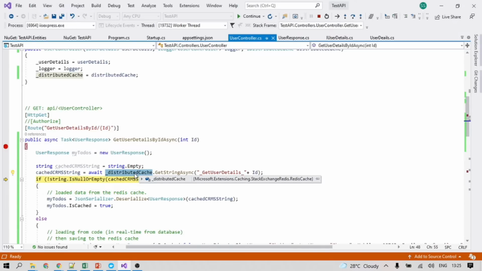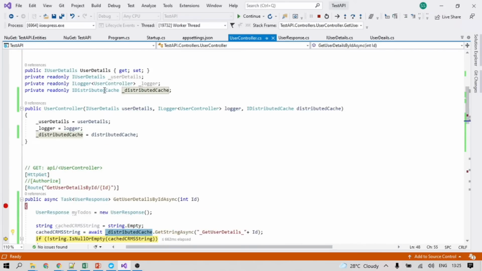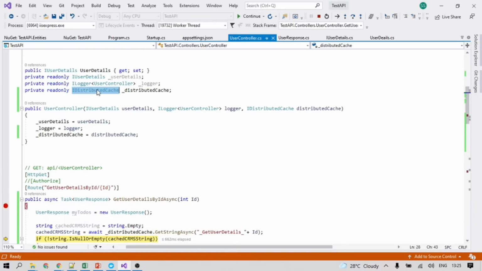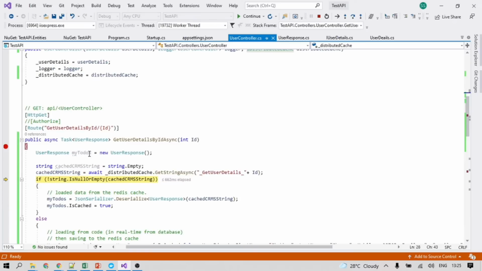This method is providing us the access for the caching memory. It is an interface, IDistributedCache interface, which has implemented all the required methods for accessing the data, updating the data, and removing the data in a cache memory. So this is providing the feature for that. For that, we implemented the IDistributedCache interface. Further, we will be discussing that. I'm just showing you how it is working in my test API where we have already implemented it.